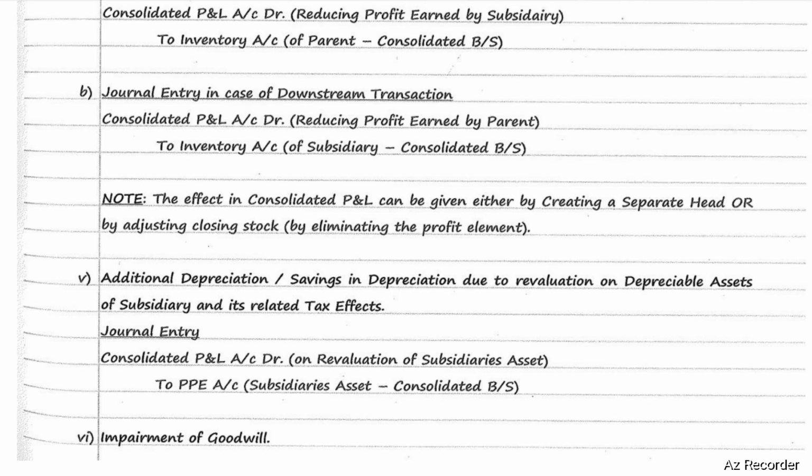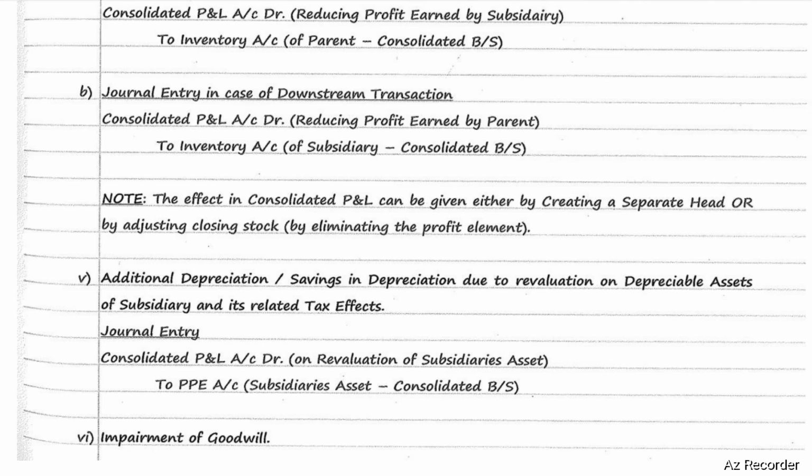Additional depreciation or savings in depreciation due to revaluation on depreciable assets of the subsidiary and its related tax effects. The journal entry will be consolidated P&L account debit to PPE, property, plant and equipment. Consolidated P&L on revaluation of subsidiary's assets. PPE is the subsidiary asset which will be shown in consolidated balance sheet.